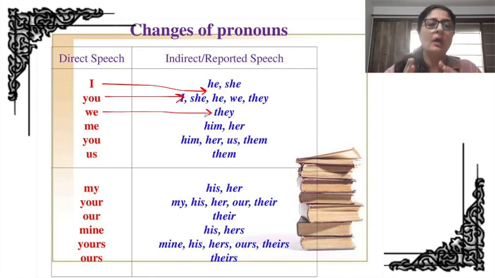Now these pronouns change according to the people who are in conversation, the people whom you heard talking, and then you're going to somebody else and telling that third person what these people talked about. Like my changes to his or her. Your changes to my, his, her, our, their. Now these pronoun changes are to be learned.